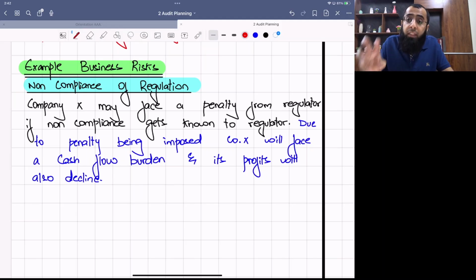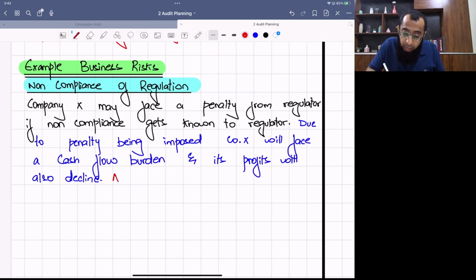So when the profits are already declining, the further penalty impact will lead to adverse movement in profits by a greater extent. Or you can say that if the company has not reported it to the regulator itself, and the regulator discovers it on its own, then it will impose greater penalty. So look for some comment which increases the intensity, the scale of the risk.